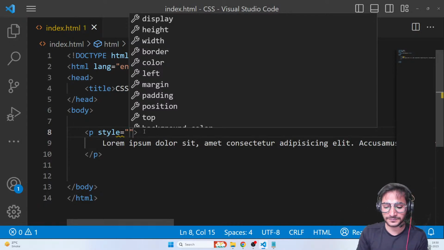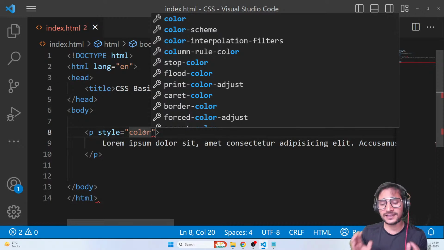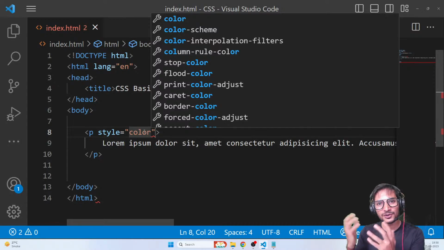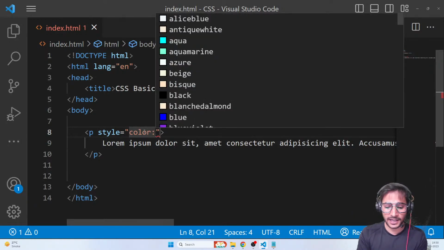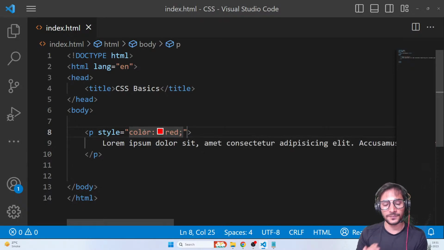For example, there's a property called color. Right now, just see how to apply CSS. In a moment, I'll also teach you all the properties and what they do, so don't focus too much on properties; just focus on how we are applying. Color is a property which is used to color the text. That's it, it applies color on text. So again, the format is property : value. Color is the property, colon, red can be the value, and at the end, a semicolon.